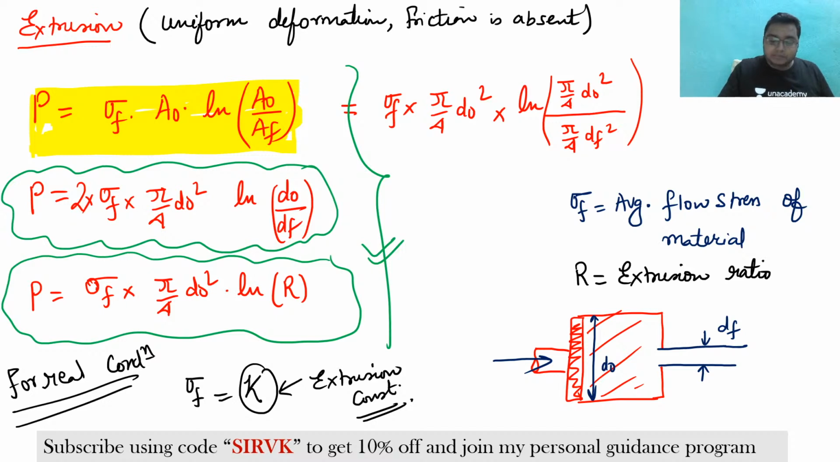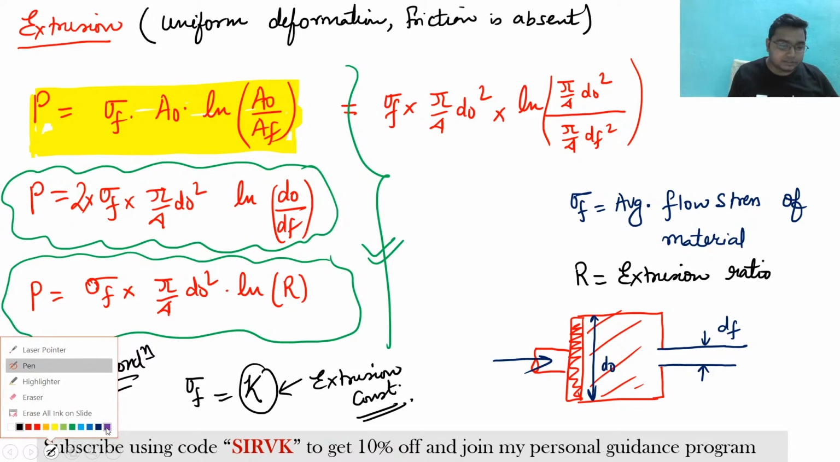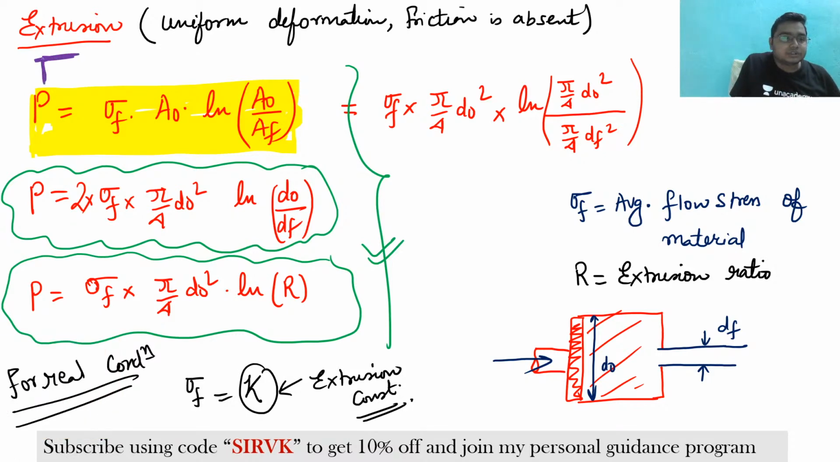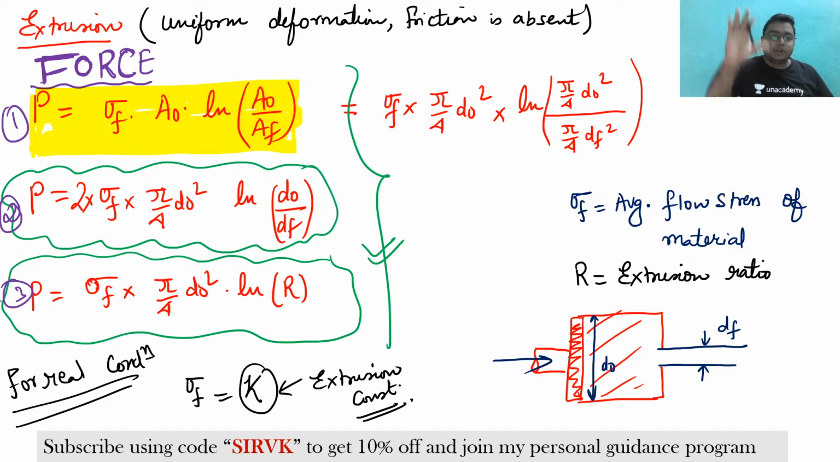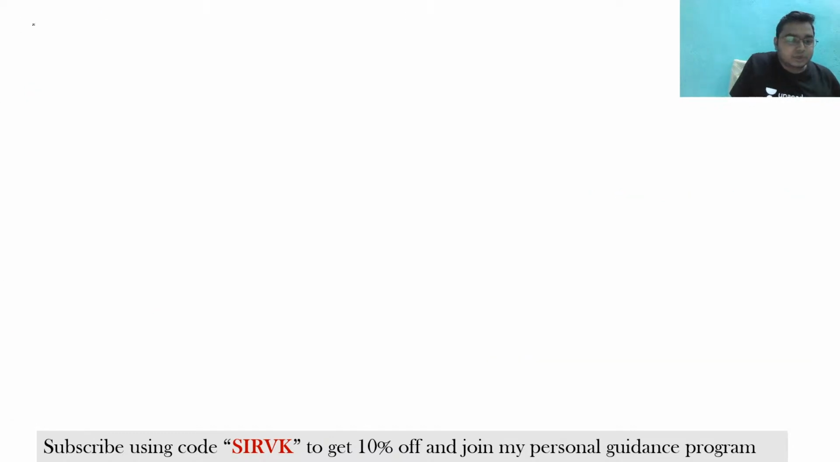Now see here, we have talked about the forces. The extrusion force is like this: formula 1, formula 2, formula 3. Let us talk about the stresses. What are the stresses that are going to act here? If we talk about the stress, how can we find the extrusion stress? See here, sigma extrusion.